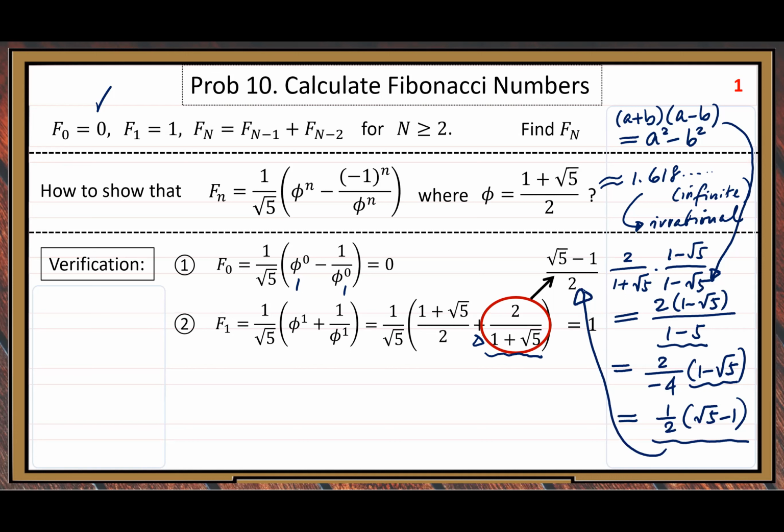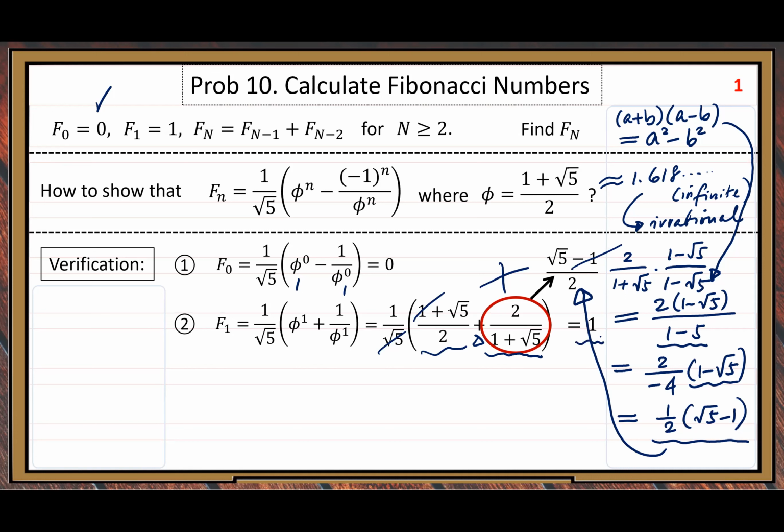So that is the form. Now we do addition between these two fractions because they have the same denominator 2, and for the numerator, minus 1 and 1 cancel out, leaving 2 root 5. You cancel out the 2 at the denominator, so root 5 at the numerator cancels out with that root 5.